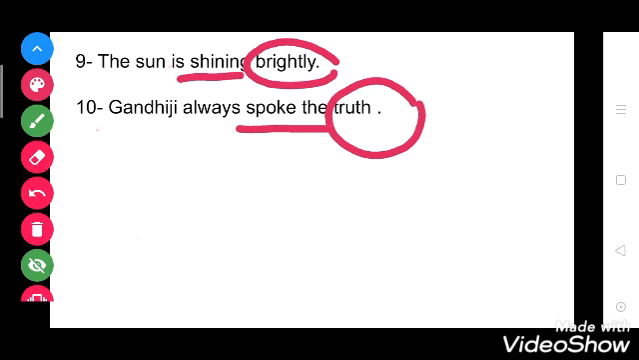These all exercises are from your book. If you have your book, then do it there. If you don't have your book, then do it in your grammar copy.